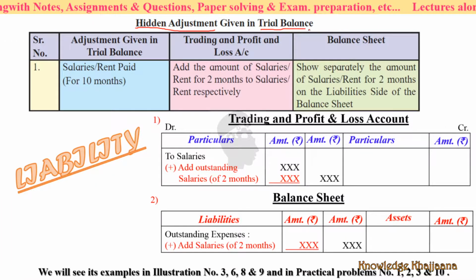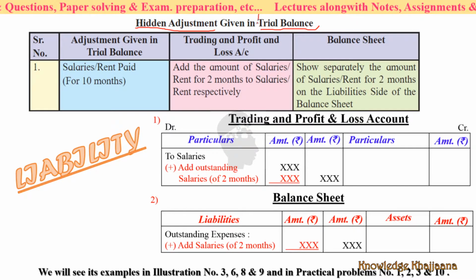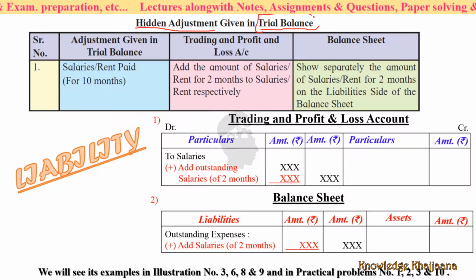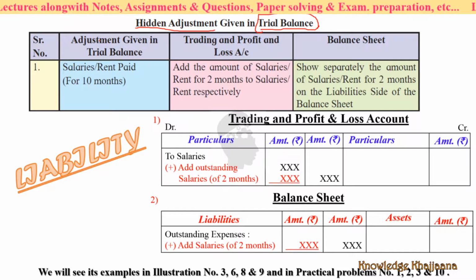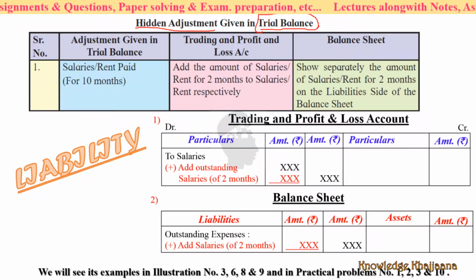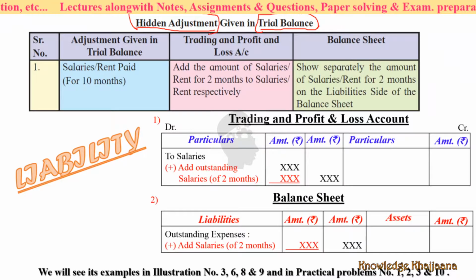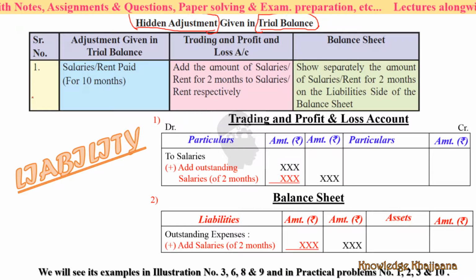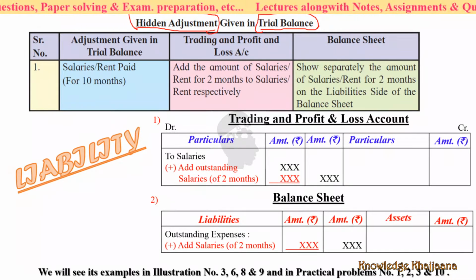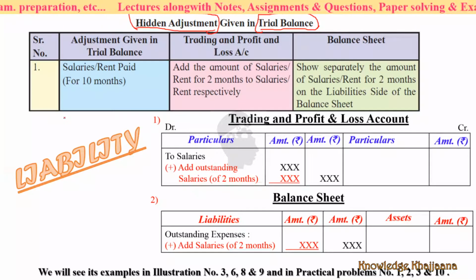See, the adjustments are actually given in the trial balance only. They are not given below the trial balance. Okay, some items are given in the trial balance, but those are called hidden adjustments. Though it is not given below the trial balance, the items are given in the trial balance itself, but those are the hidden adjustments.